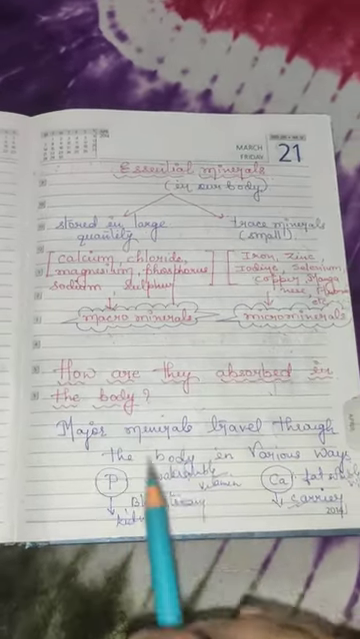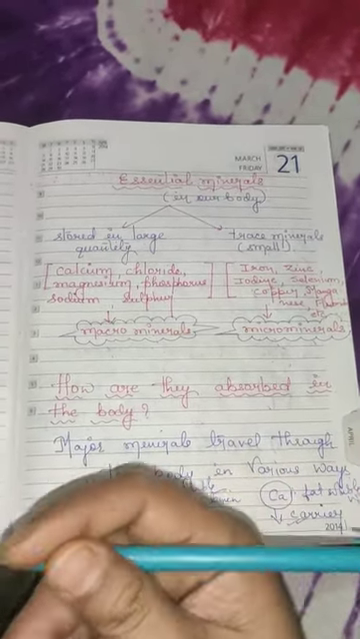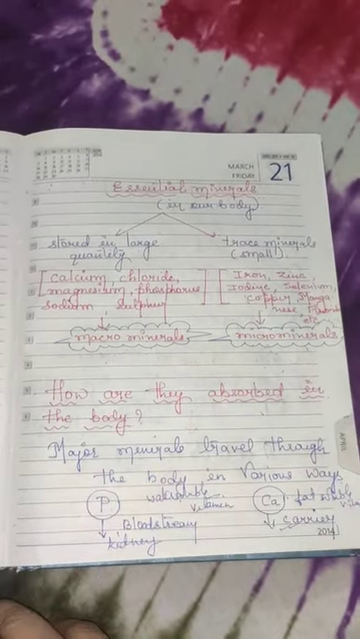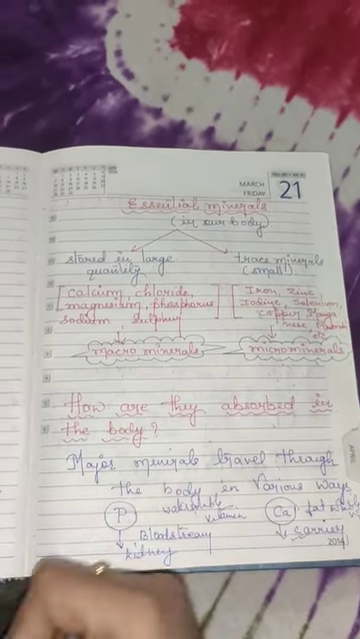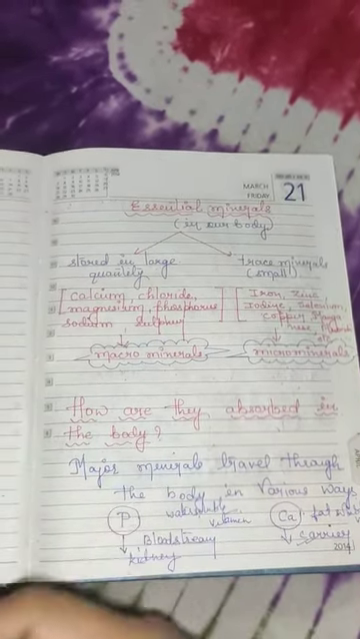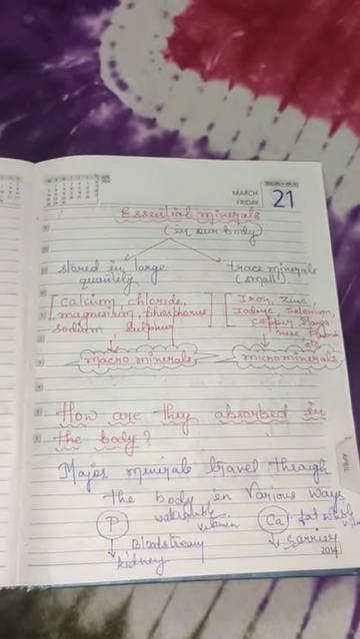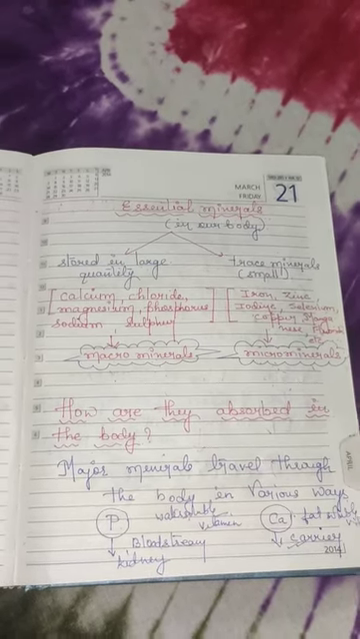Clear? Next topic, how are they absorbed in the body? Now, most of the minerals travel through the body in various ways. If we talk about phosphorus, the symbol is P. Phosphorus is quickly absorbed in the bloodstream and moves in the body by mixing into the blood and then goes to the kidney for excretion.